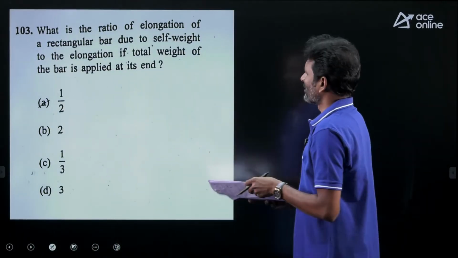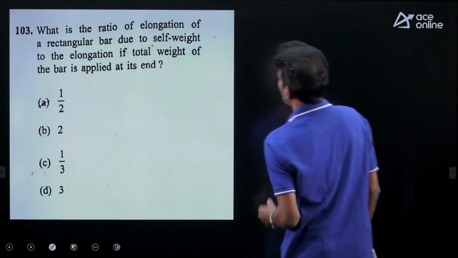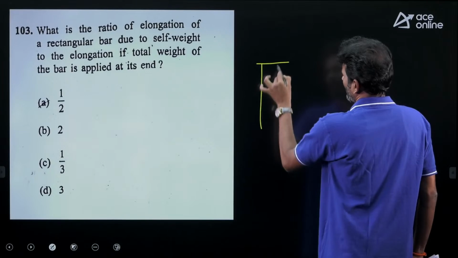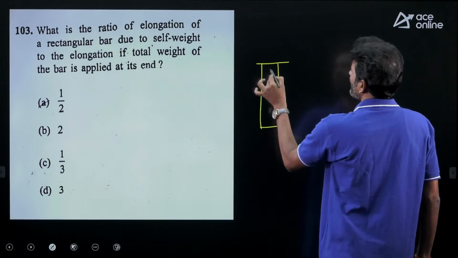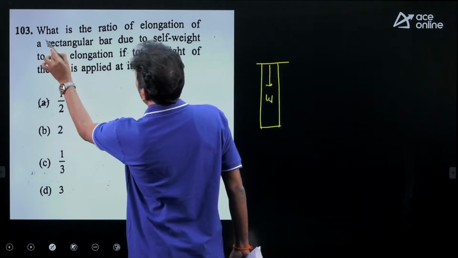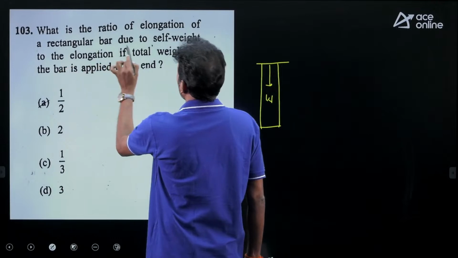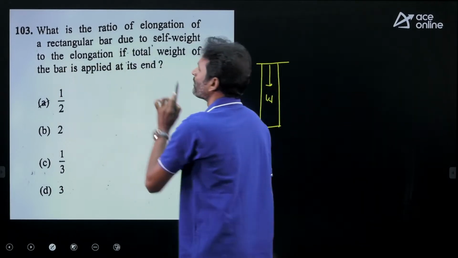It is also directly discussed in the classroom. What is the ratio of elongation of a rectangular bar due to the self weight to the elongation if the total weight of the bar is applied at its end? Let us say the self weight of the bar is W.